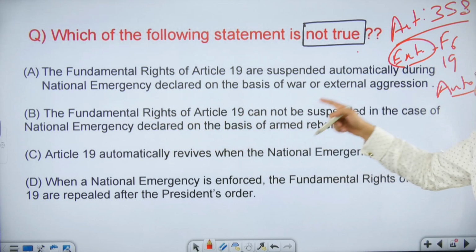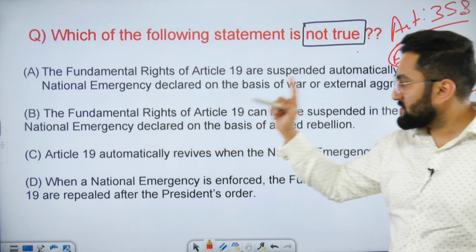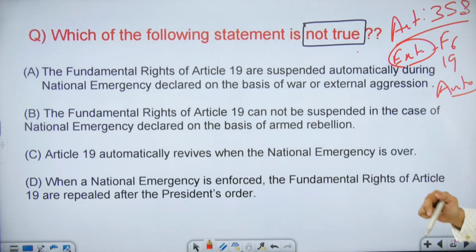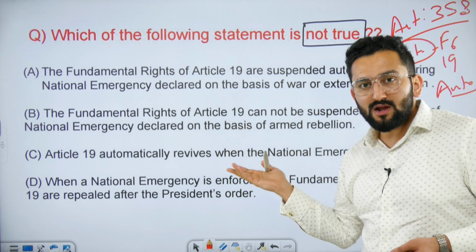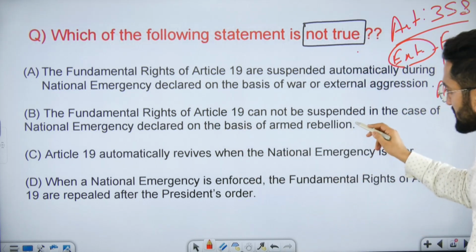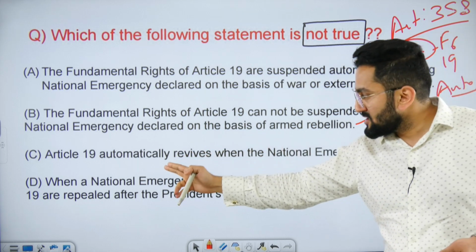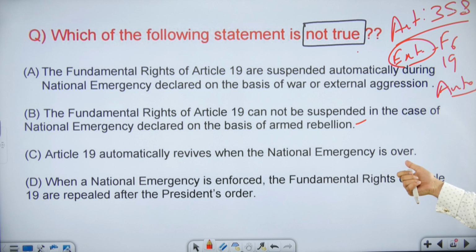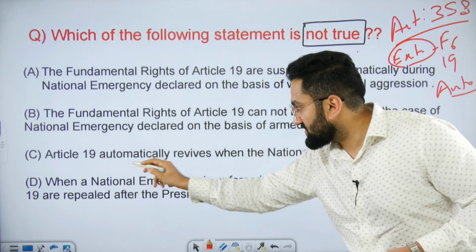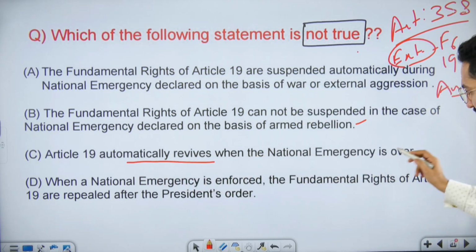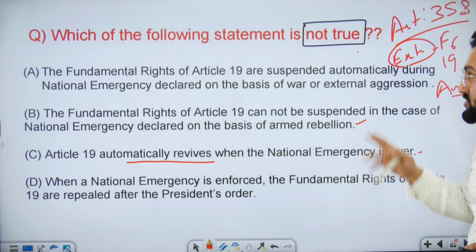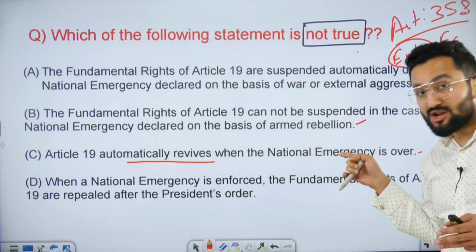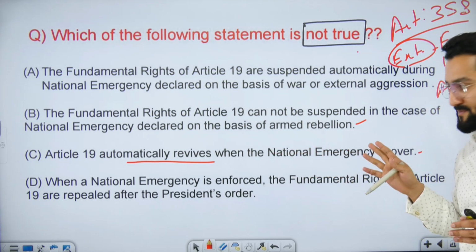Fundamental right of Article 19 cannot be suspended in case of national emergency declared on the basis of armed rebellion. This is also correct, because I told you in case of external emergency it is going to be used. But armed rebellion comes under the category of internal emergency. So it is also correct. Article 19 automatically revives when the national emergency is over. It is correct, because I told you in 358 that the time period of the suspension is till the external national emergency is in place.